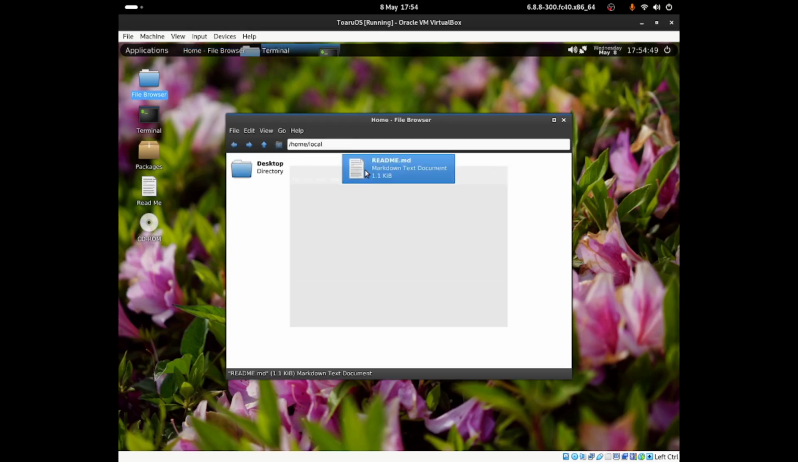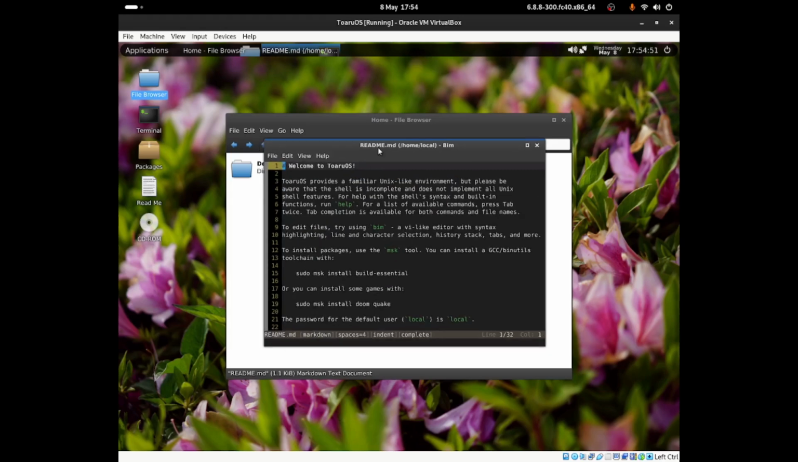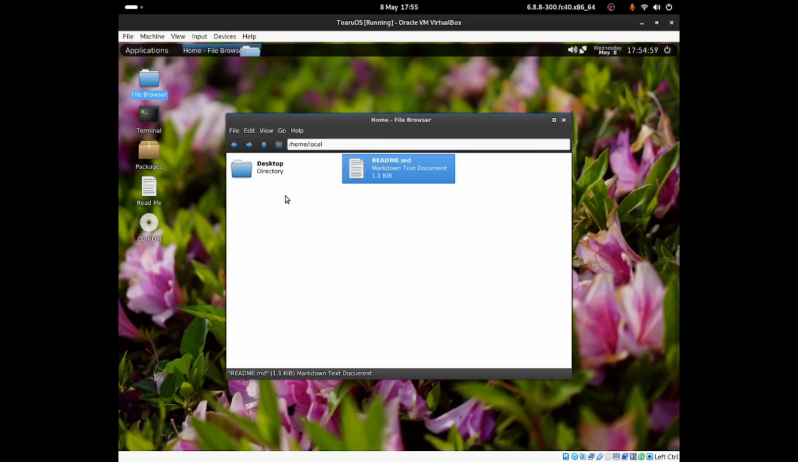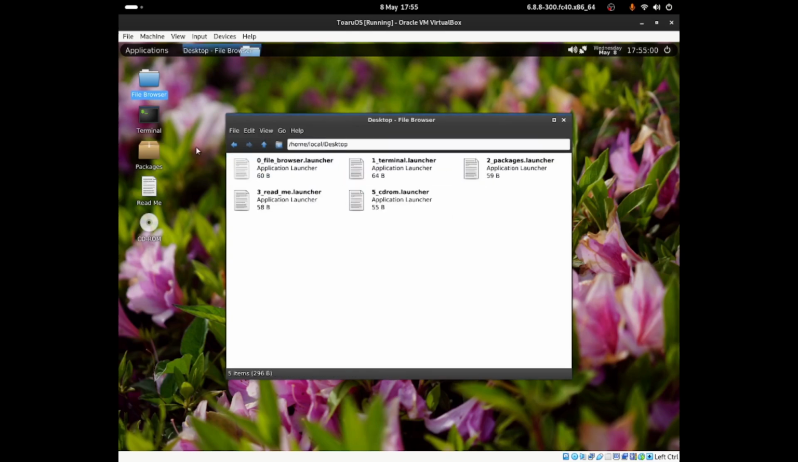I can click onto readme.md, and this should open up a text editor, which is called Vim. I never used it before, so I can close out of that. Desktop should open up some files and some programs that are on the desktop, as you guys can see. So that should be for file browser, that should be for terminal, package, a launcher, the CD-ROM launcher, readme launcher, and so on. So you guys can click onto view, and I think that allows you to change a view.